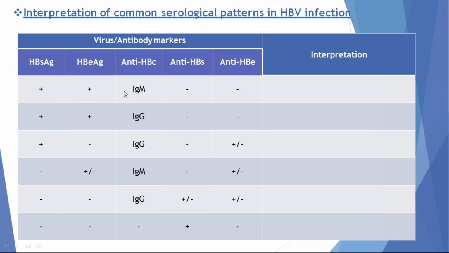This is the clinical scenario of acute hepatitis: presence of HBsAg, presence of HBeAg, and presence of IgM anti-HBc antibodies is acute hepatitis. Presence of IgG antibody with the presence of HBsAg and HBeAg is called chronic hepatitis. Once the patient develops IgG anti-HBe or anti-HBs antibodies, that means recovery of the patient. Presence of these two antibodies indicates the patient has recovered from hepatitis B virus. 90% of patients infected with hepatitis B virus recover. Only 10% of patients develop chronic infection.